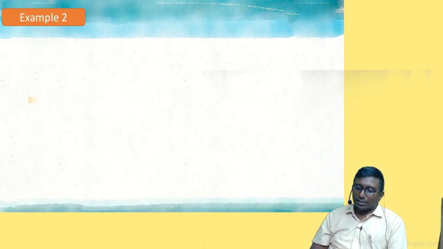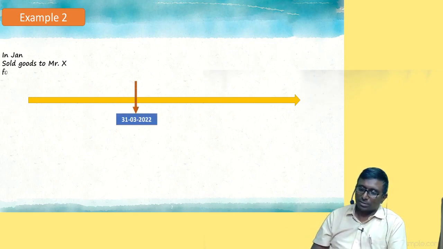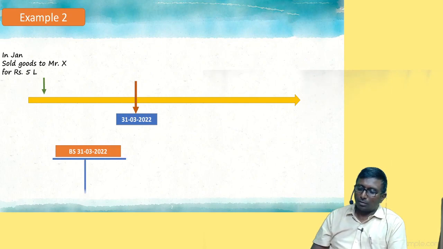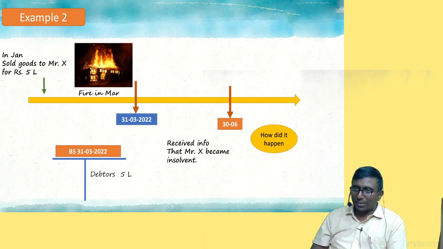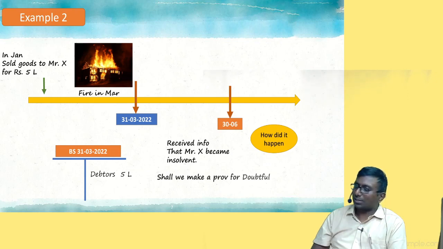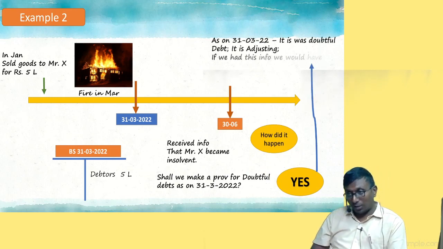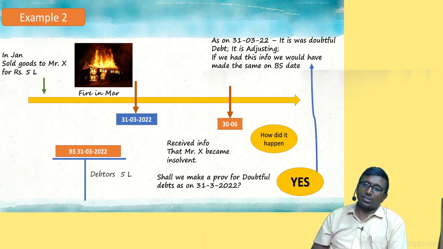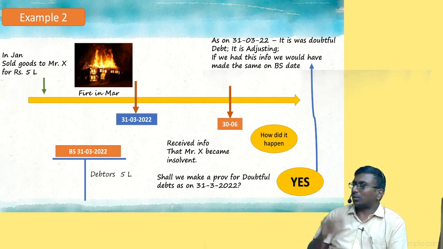Same example, I am showing it to you, the preponement example. See, now the fire accident happened in the March month. So now what should I do? Adjusting or non-adjusting? Exactly, adjusting, as we spoke. Why adjusting, sir? It was doubtful on 31st March. So that's why it is adjusting. If we had this information earlier, we would have recorded it; the information came late. Are you comfortable so far?